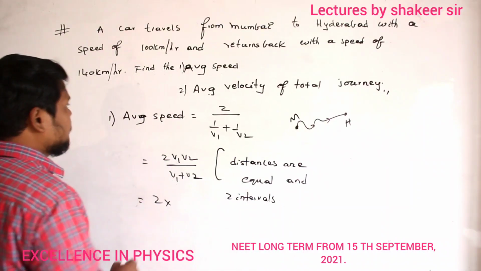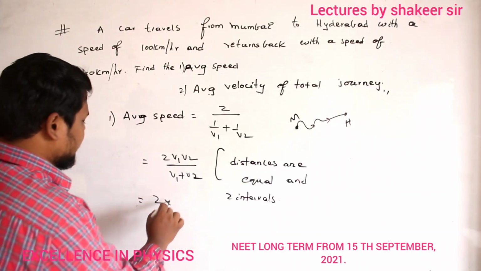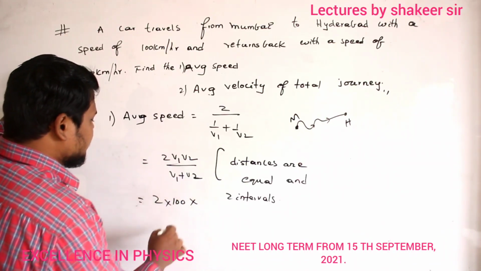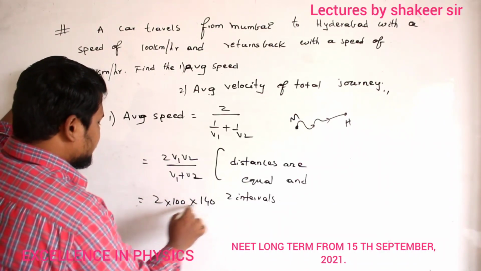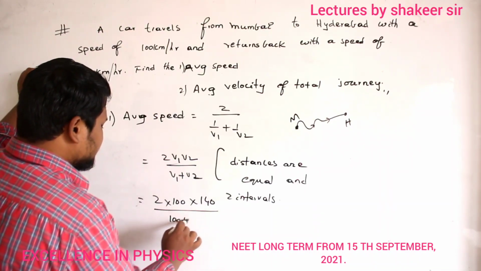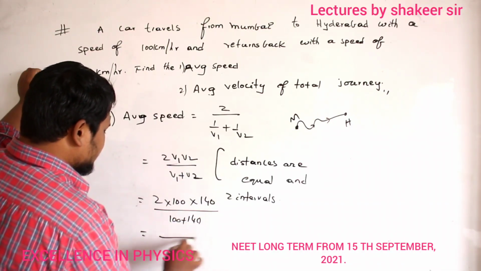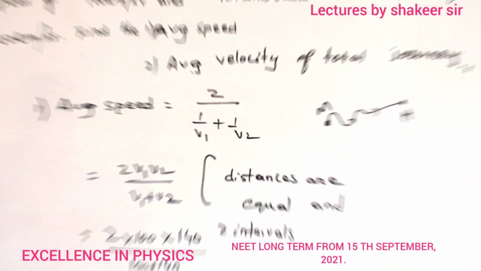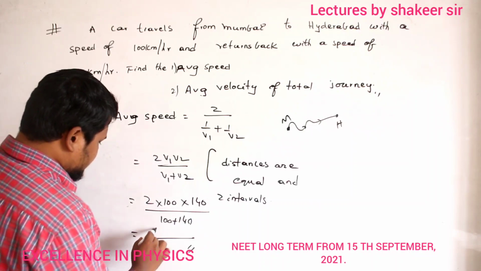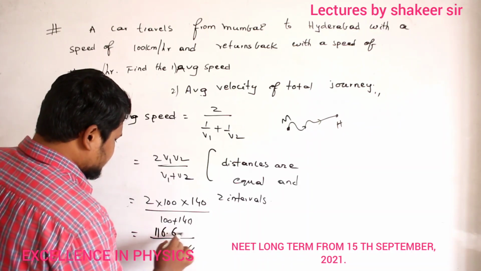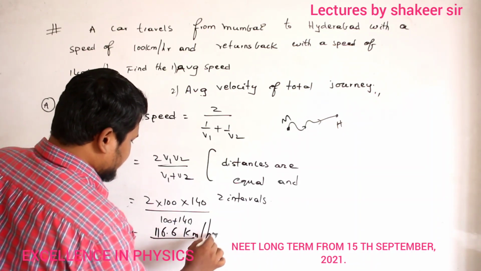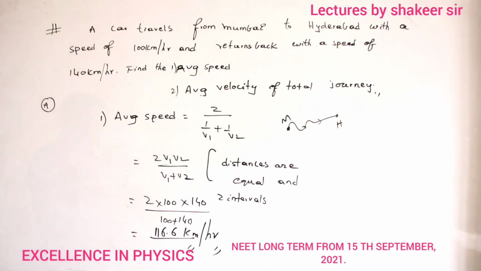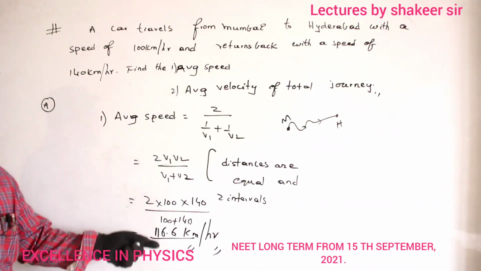So 2 into initial speed 100. You calculate in kilometers per hour only. Second speed is 140, divided by 100 plus 140. Just do this calculation, that will be my required answer. That's all, very simple. So the answer we got is 116.6 kilometer per hour. Clear now? So this is how we can calculate average speed.